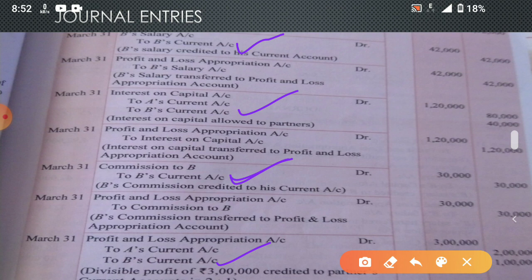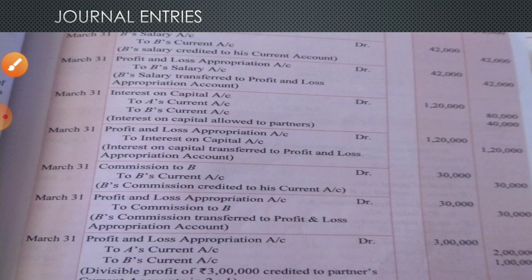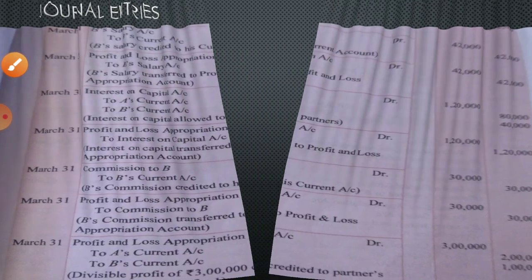That is the only change. And other entries are closing entries. Whatever profit and loss entries are there, those are closing entries of all these items. Understood? So for each item, two entries will be there. Already we discussed journal entries, so you check that video also.